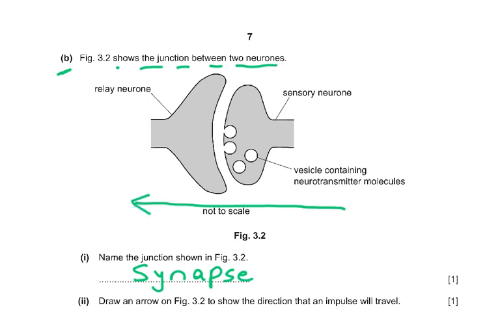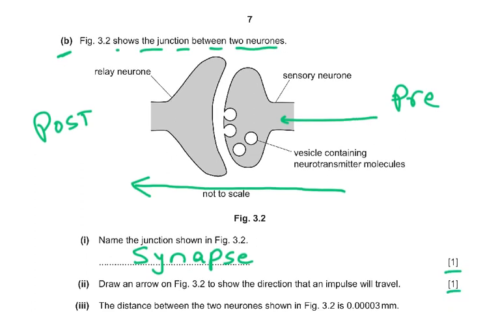Why? Because the vesicles are always in this direction, and the vesicles then will undergo exocytosis and release the chemical, and that will go and bind. So this will be the presynaptic neuron, and this will be the postsynaptic neuron, because the vesicles are always in the presynaptic neuron. Draw an arrow to show the direction. So this gets you your 1 mark. Synapse gets you 1 mark.